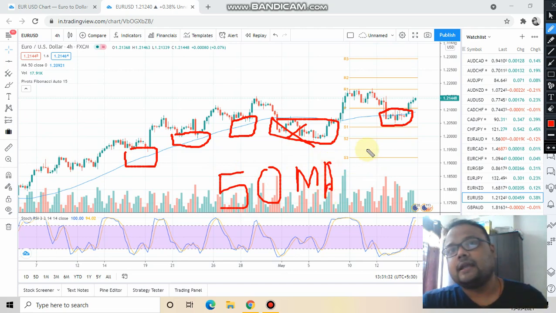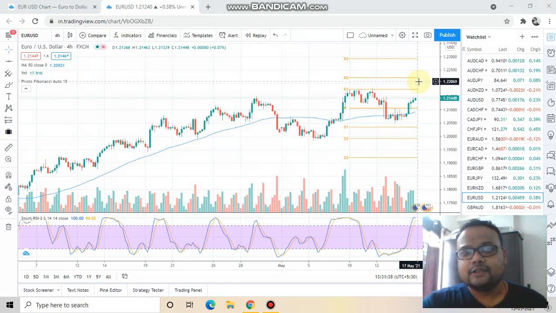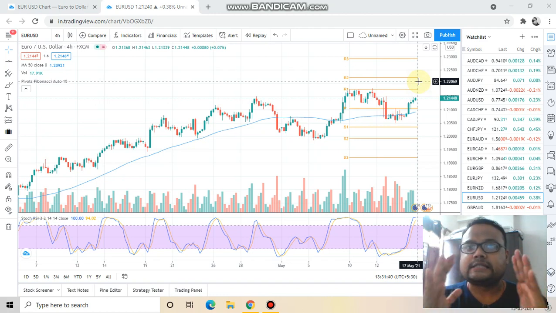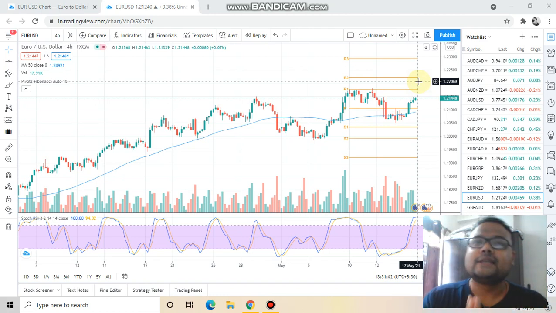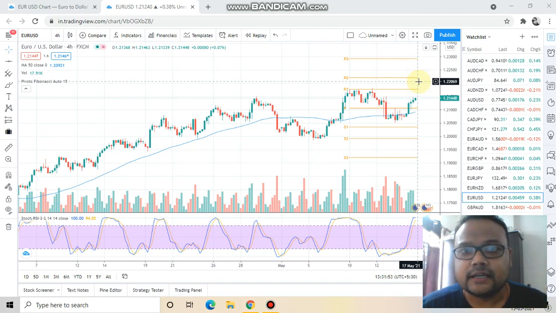And as the market is in an uptrend, we will only be looking for buying opportunities. As I always say, you should always stay with the trend. If you go against the trend, then it will be very difficult to make money. So you should always be looking for an area of value. In this case, the area of value is near this support.